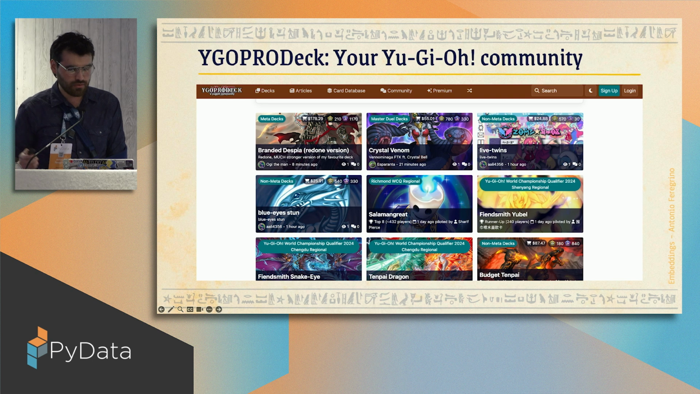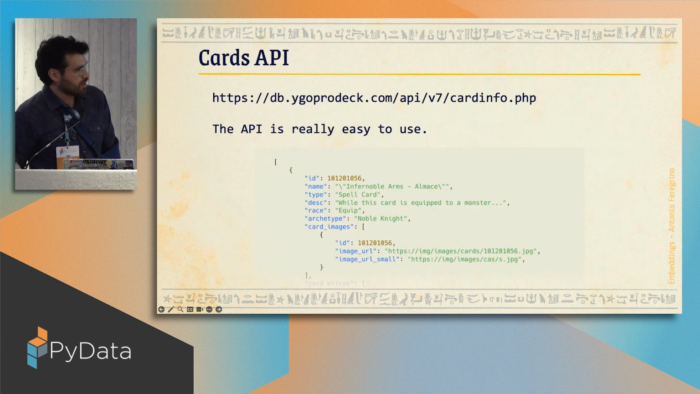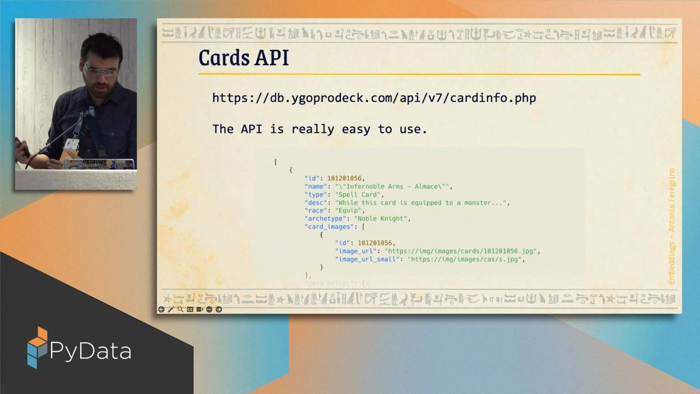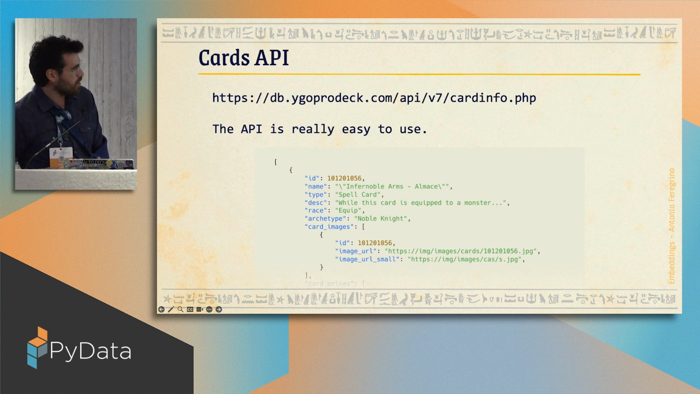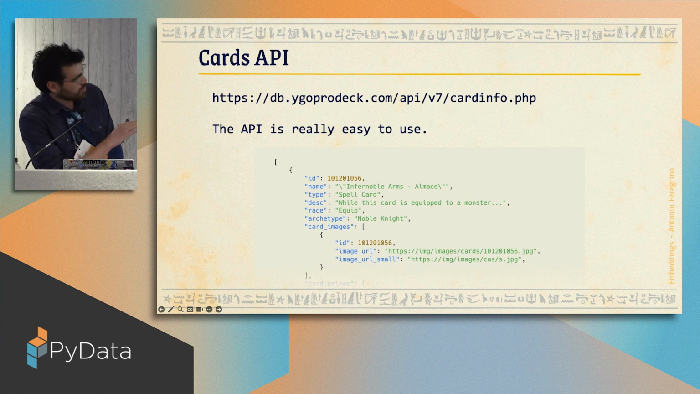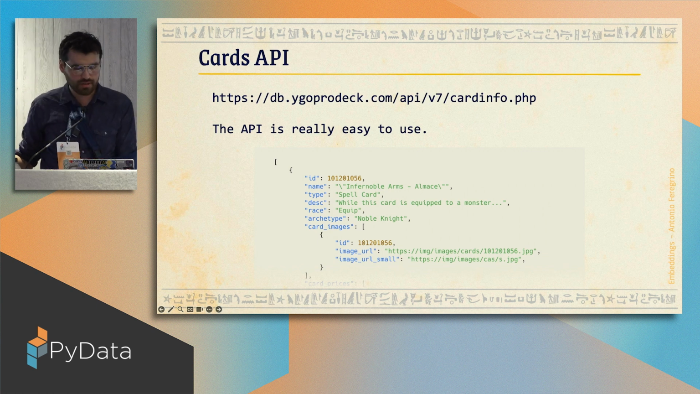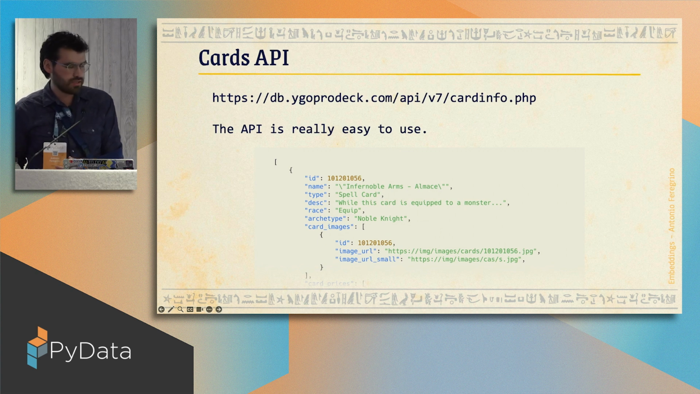The cool thing is that they offer something that is more friendly for us programmers. So they have this cards API where you can just literally go to the URL and they're going to give you the list of all the cards. There are around 13,000 cards nowadays, and you can just get them with a simple API request.